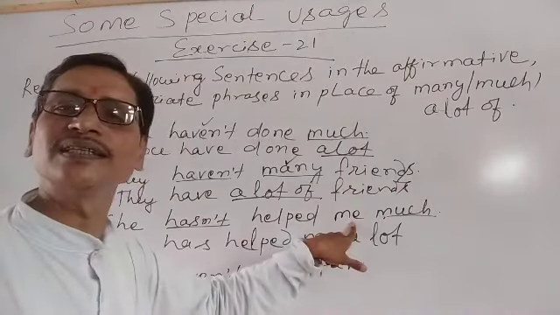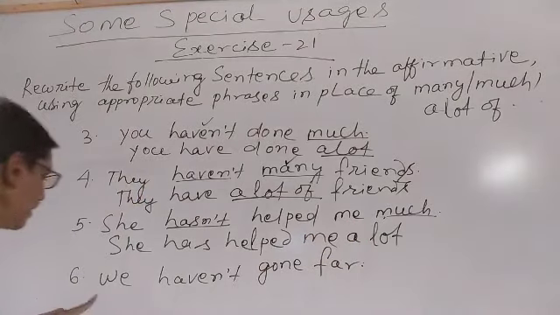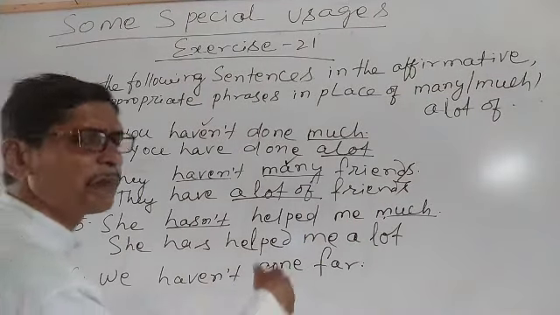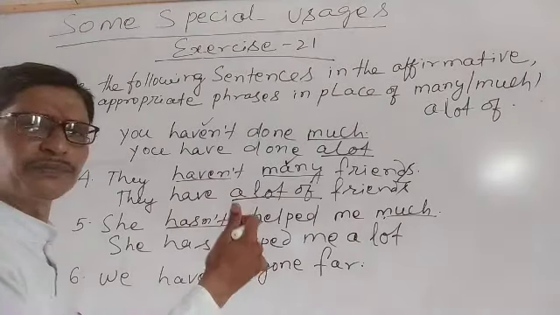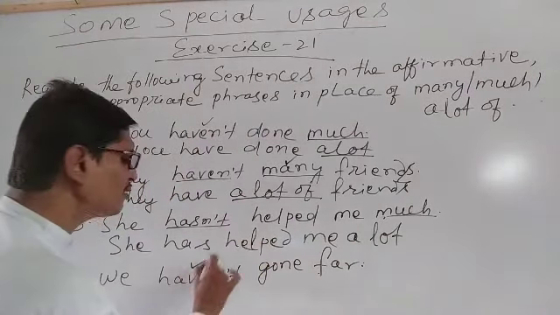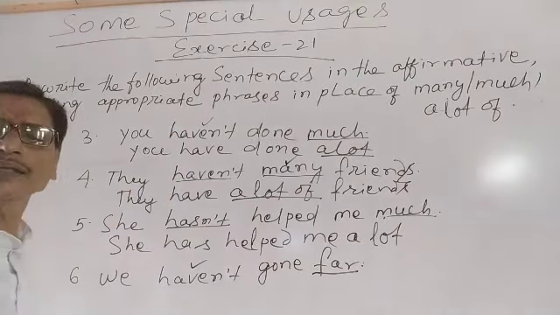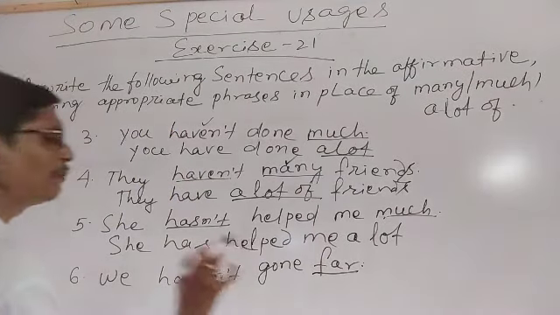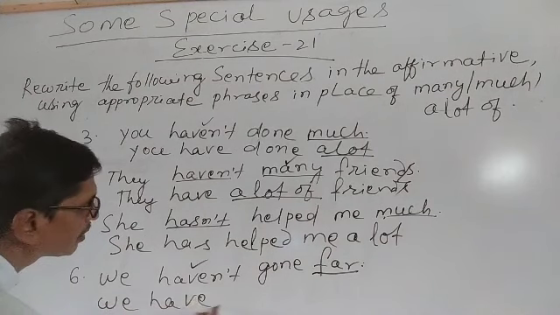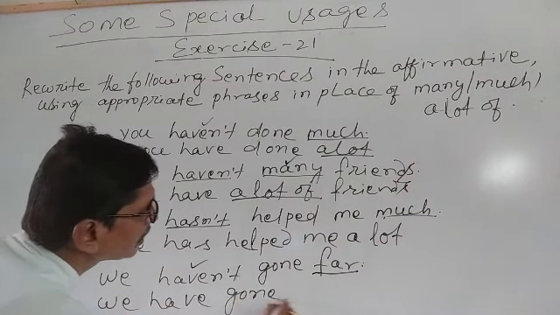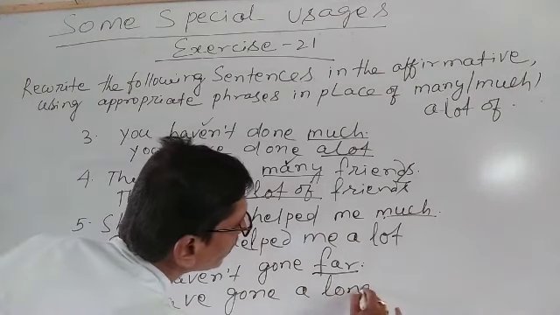The above sentence is a negative sentence. Similarly, we haven't gone far. It is a negative sentence, therefore we have used far. What do we have to use in place of far?